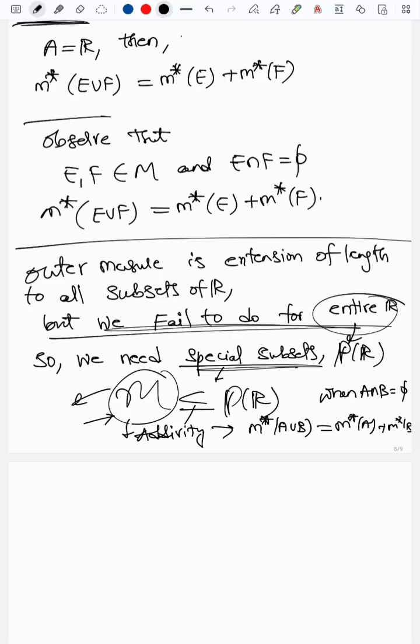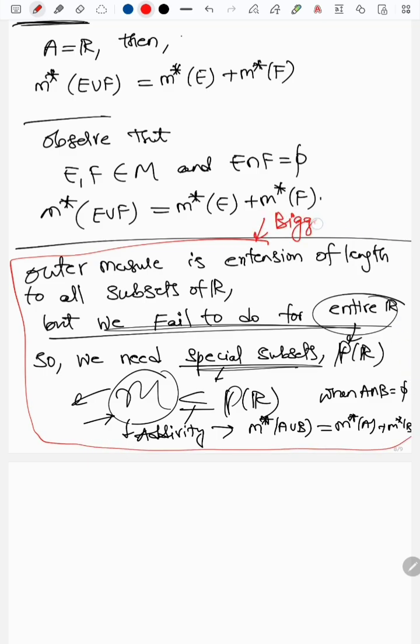On that collection of special sets, where additivity makes sense, we call them nice sets or measurable sets. This is the bigger picture. Keep the bigger picture in mind.